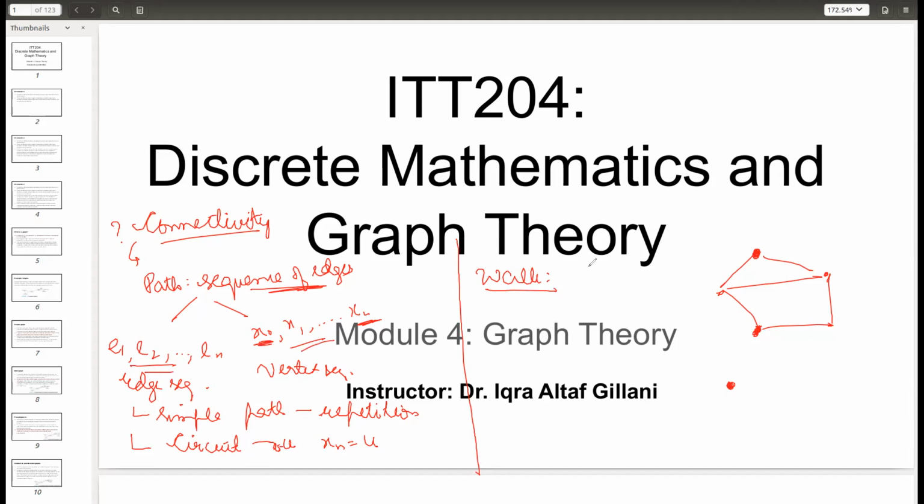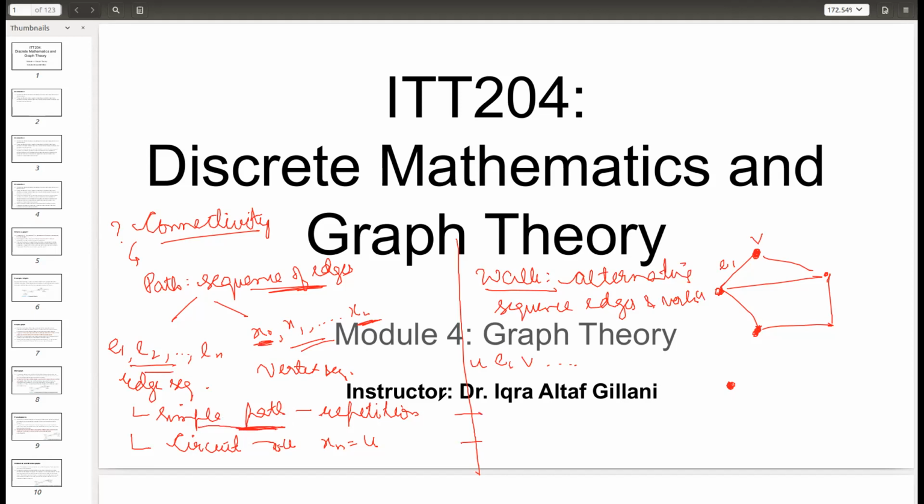Very good, Ankita. It is an alternating sequence of edges and vertices. So suppose this is vertex u, then the edge you take is e1, then suppose the vertex v, and so on.